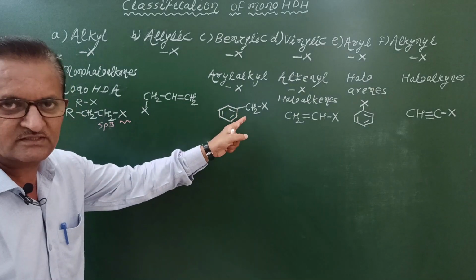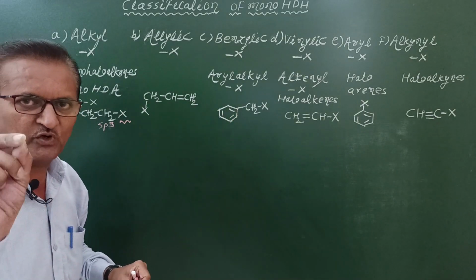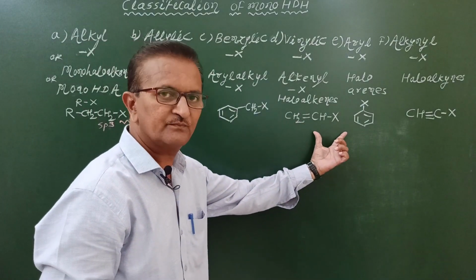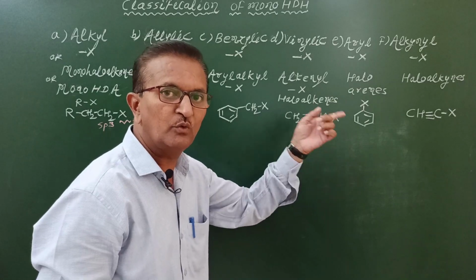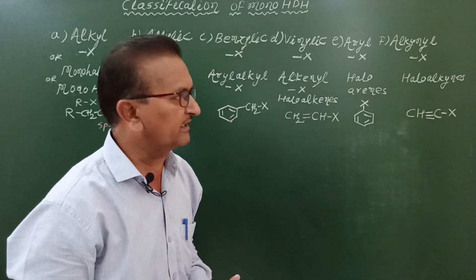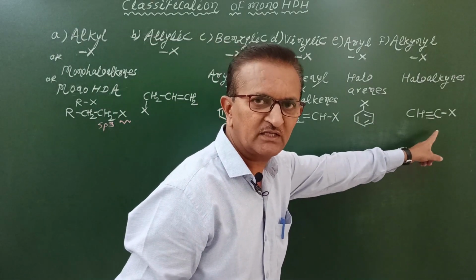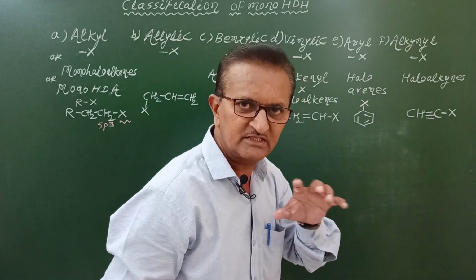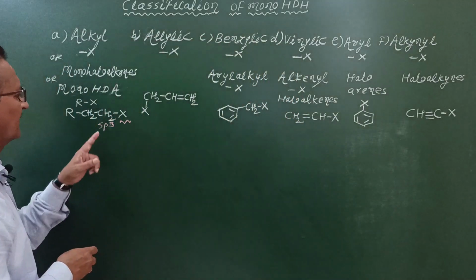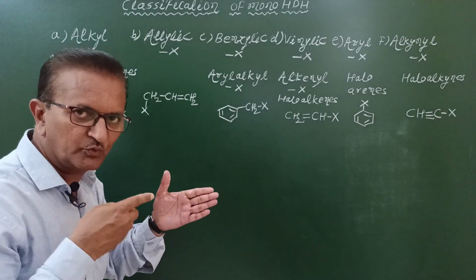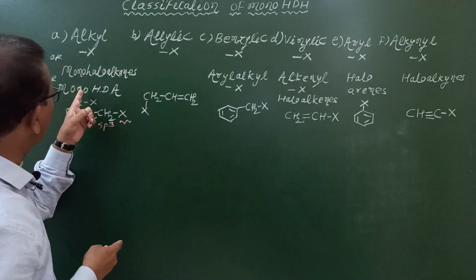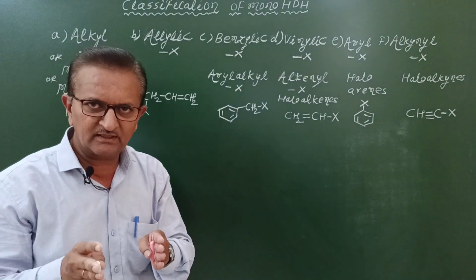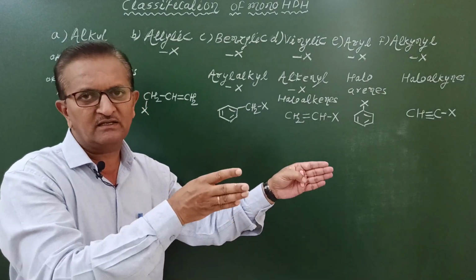In first 3 classes, halogen atom is bonded to a sp3 hybridized carbon atom. In next 2 classes, halogen atom is bonded to a sp2 hybridized carbon atom. And in last class, halogen atom is bonded to a sp hybridized carbon atom. This is the base. Now here, on the basis of type of carbon atom to which halogen atom is bonded, alkyl halides are further classified into 3 subclasses: primary alkyl halides, secondary alkyl halides and tertiary alkyl halides.